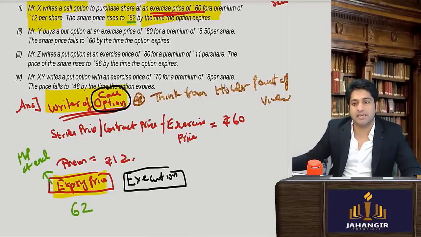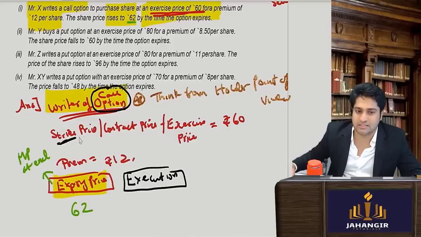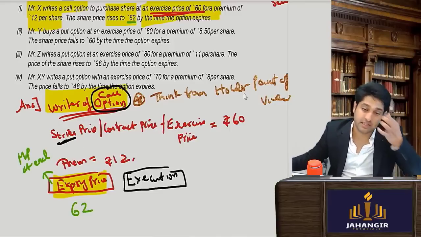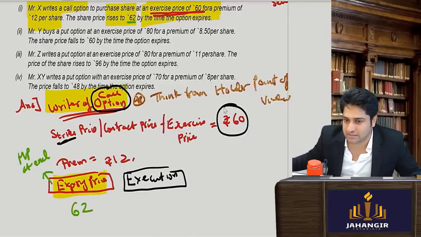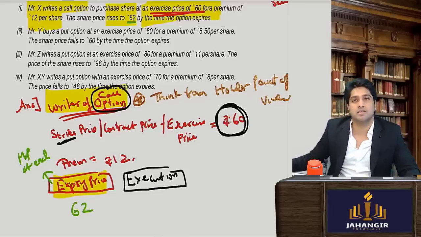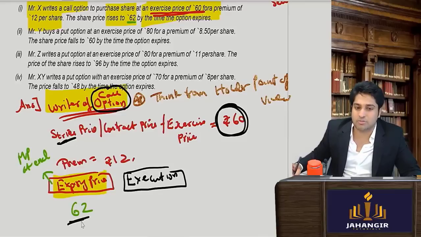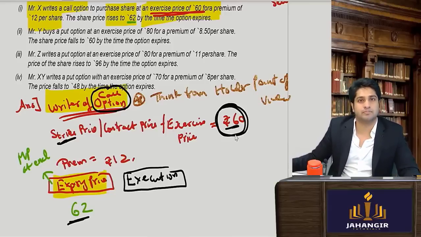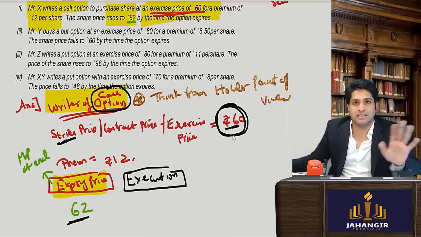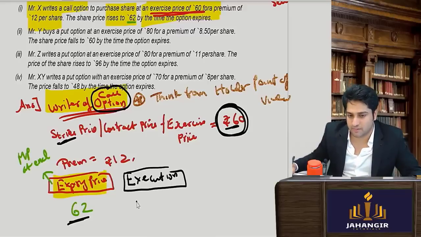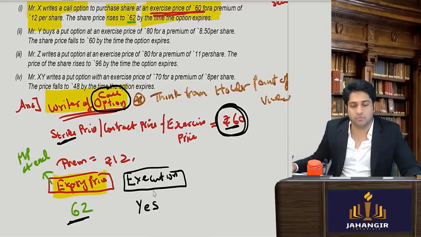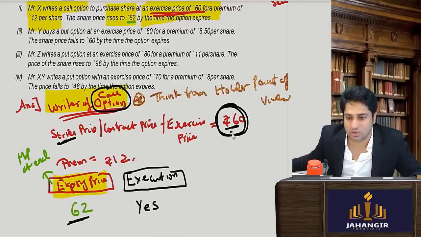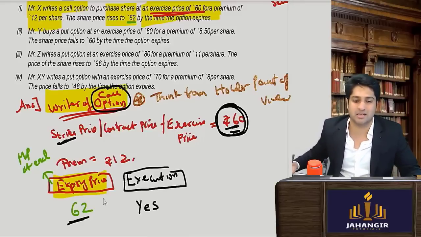Let's see. What kind of an option is it? Call option. He has a right to buy. This is the strike price, a predetermined price. He can buy it at 60 rupees. The market price turned out to be 62. But he has a right to buy it at how much? 60. So will he execute the contract? Answer is yes. The person will exercise the contract. Why? Because he had a right to buy at 60 and it turned out to be 62. So he will execute the contract.